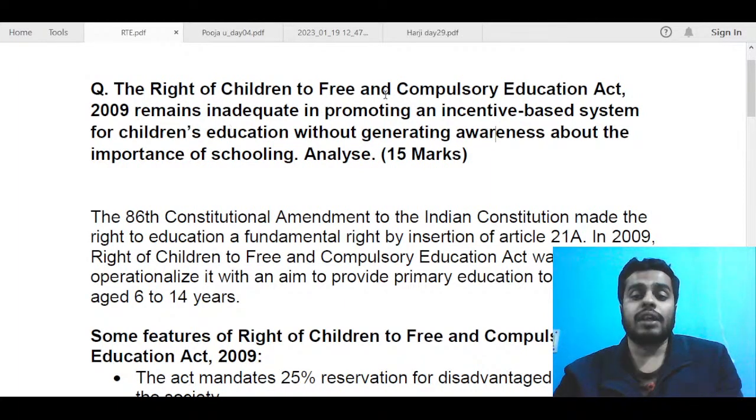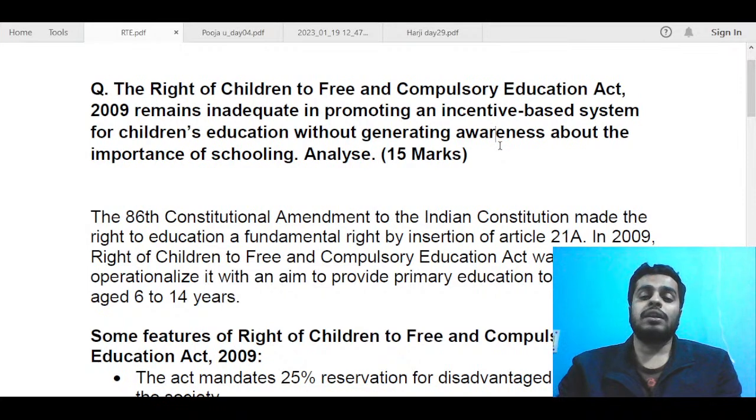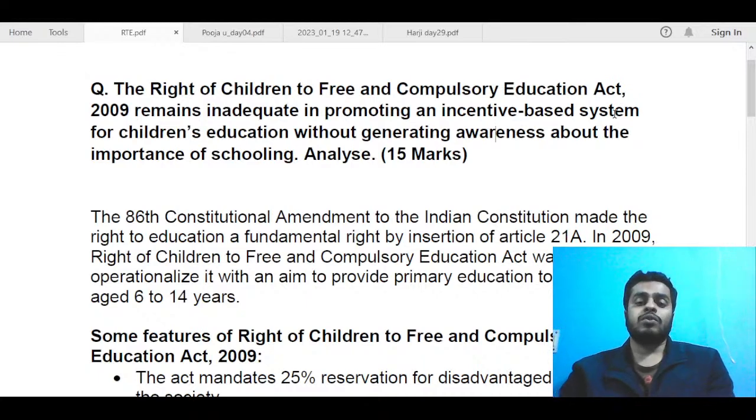So just promoting an incentive-based system without generating awareness, now the children are not aware about the importance of schooling. Even the teachers are not properly aware, or there are multiple issues that we had to analyze in this question. If you don't generate awareness about the importance of schooling, they are saying that this incentive-based system will fail, or basically will remain inadequate. So we had to analyze along those lines, like why RTE remains inadequate in generating awareness about the importance of schooling. Some of the drawbacks, like some of the implementation issues with RTE, needed to be mentioned.